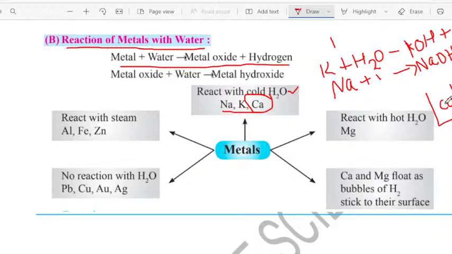When calcium is dropped into the water, it releases the hydrogen gas also by forming its oxide. Okay, so now what happened? The bubbles of hydrogen gas formed will stick to the surface of the calcium metal. Hence, the calcium will start floating in the water. This is one important thing you want to note down, children. Not all the metals will react with the cold water. Only a few metals will react with the cold water. So, the metals which react with the cold water are sodium, potassium, and also calcium.